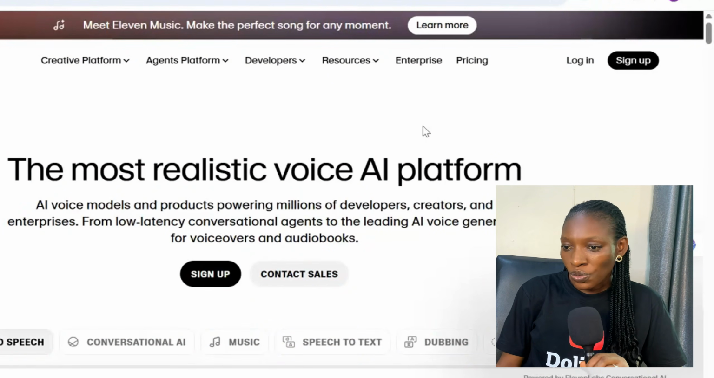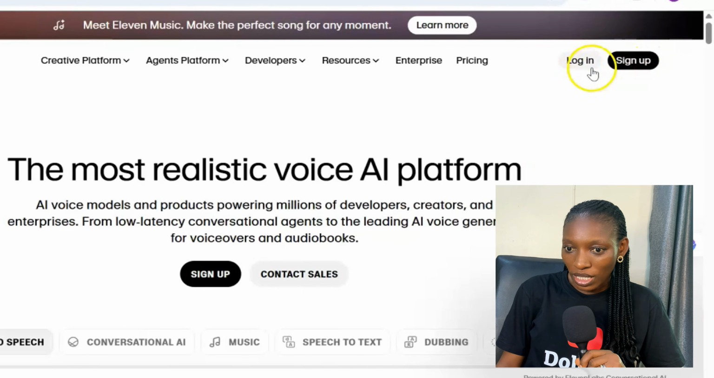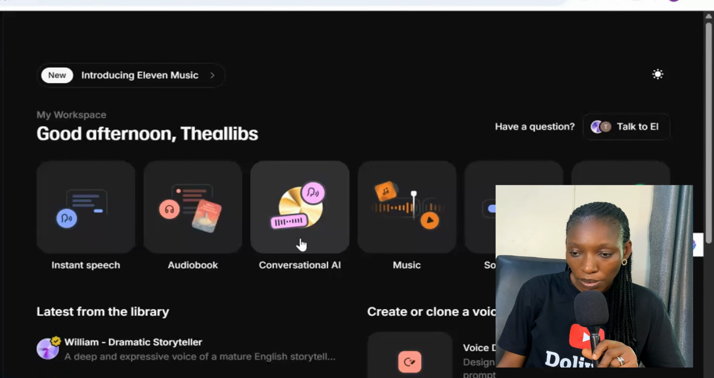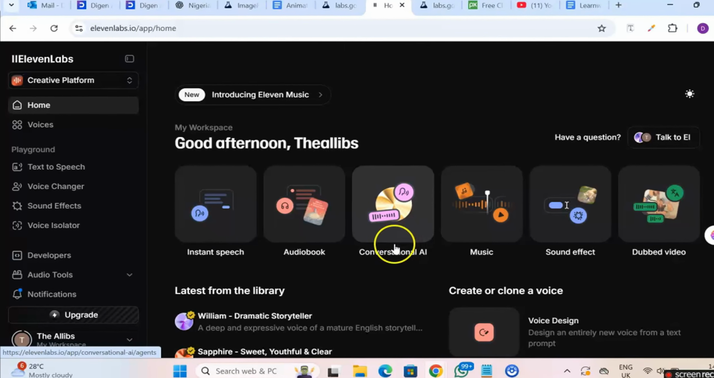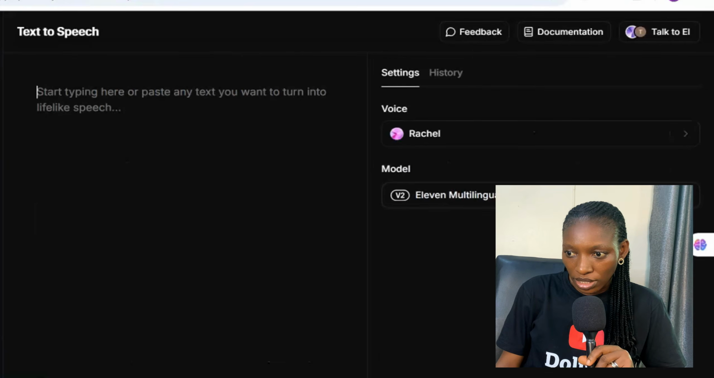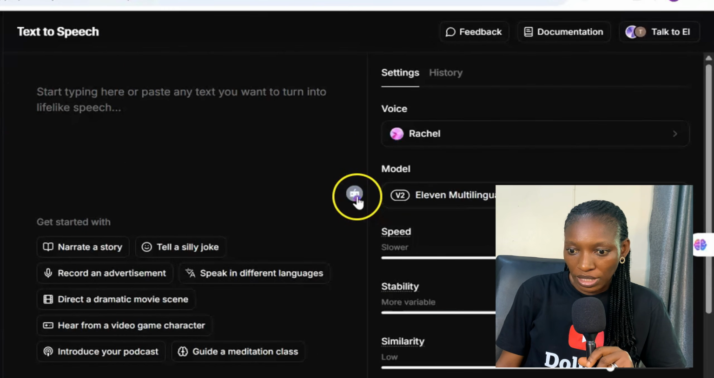11 Labs is the most realistic AI platform that I've ever come across. That's in my own opinion. You just need to sign up if you don't have an account yet. But if you have an account, you can go ahead and log in. I have credits on this particular account. 11 Labs gives about 10,000 credits every month. So what you just need to do is to come over to this part where we have the text to speech. On clicking on that, you will see this. And this is where you're going to be pasting your prompt.